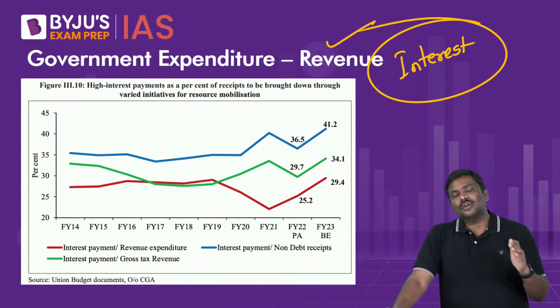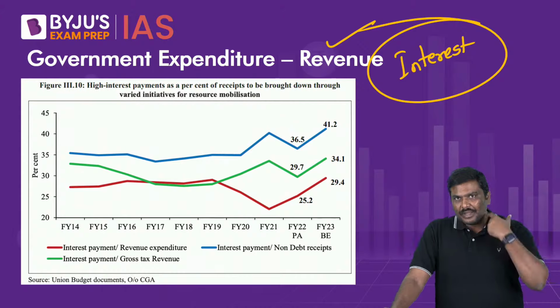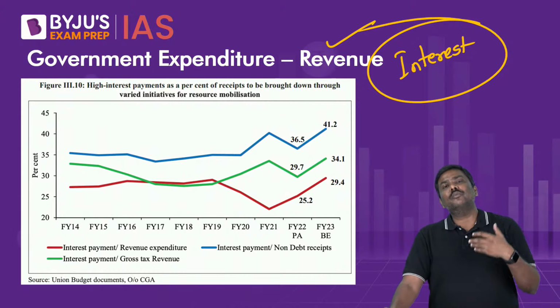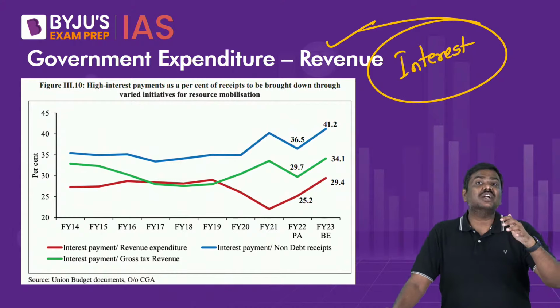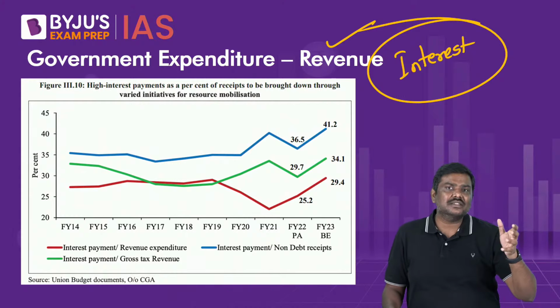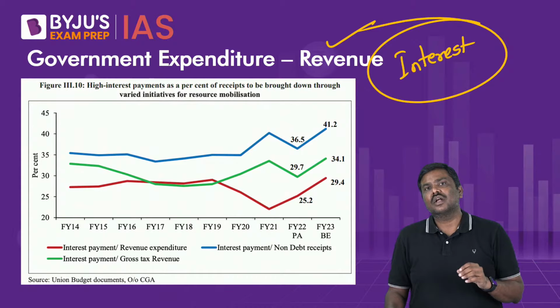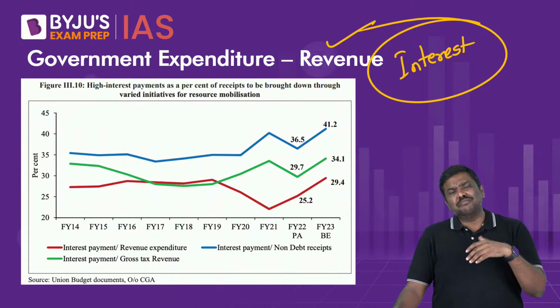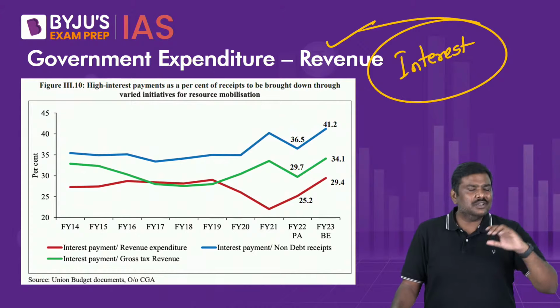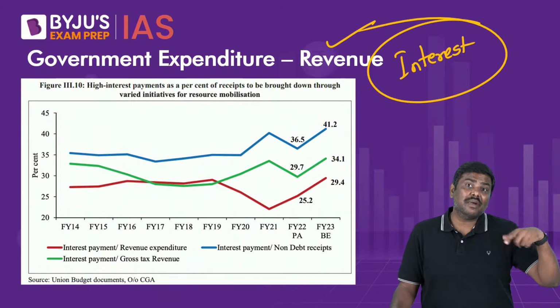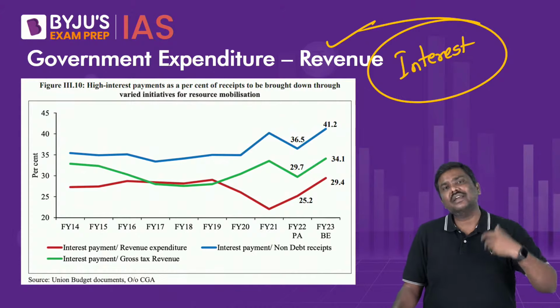Because understand the logic here. During the pandemic or even now, when the government spends more money, a large chunk of this money that the government spends will come from borrowings. And when government keeps on borrowing consistently higher amounts from the market, it also means the interest payment that the government does will also be higher.